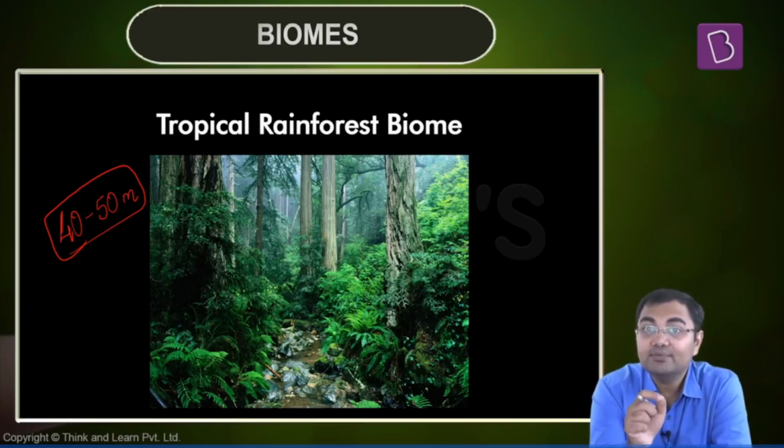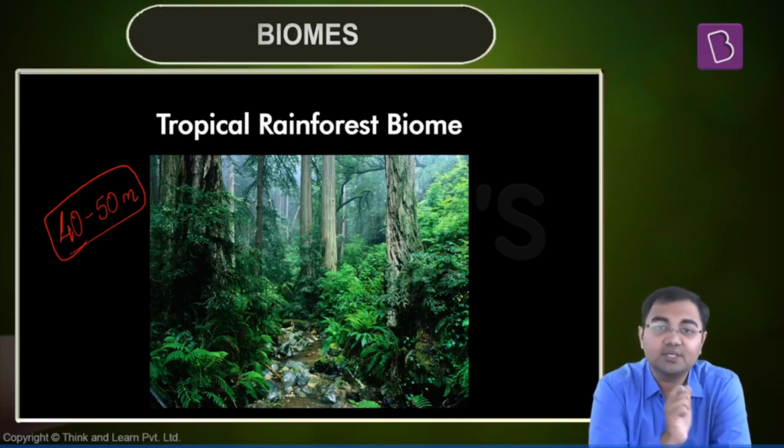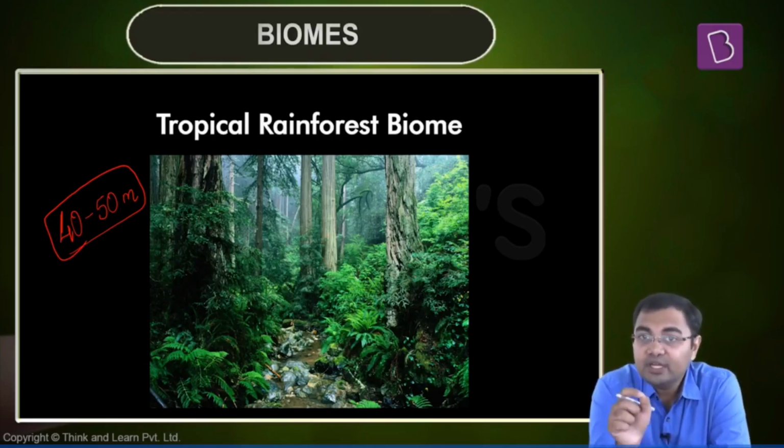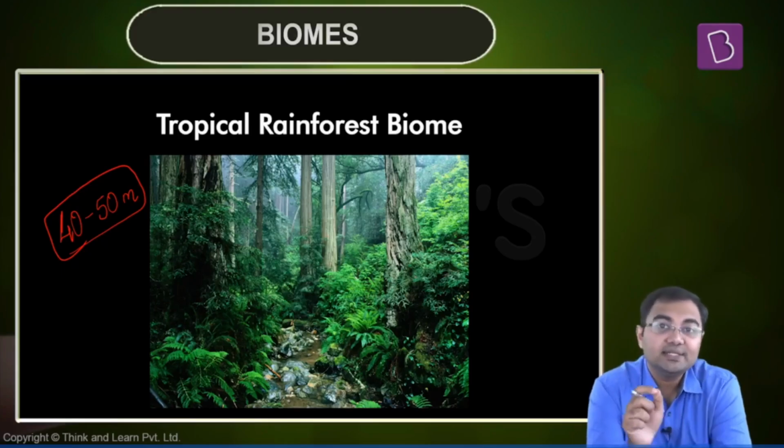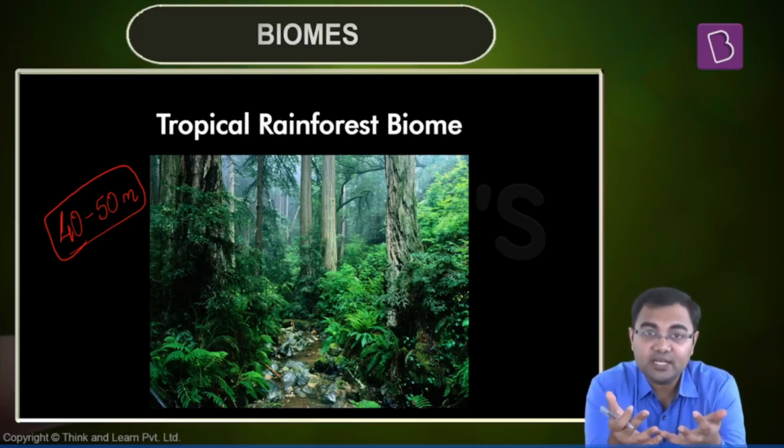And that is another reason why, when we talk about cutting of trees, when we talk about deforestation, we'll discuss about this deforestation in the upcoming chapters. But when we talk about deforestation, what we have observed is that if deforestation is carried out in these kind of tropical regions, tropical rainforest to be exact, then we see that these forests, as they are cut down, will not grow back very fast.